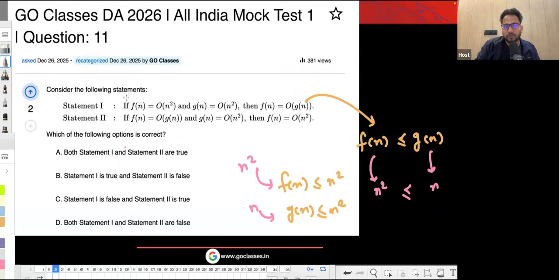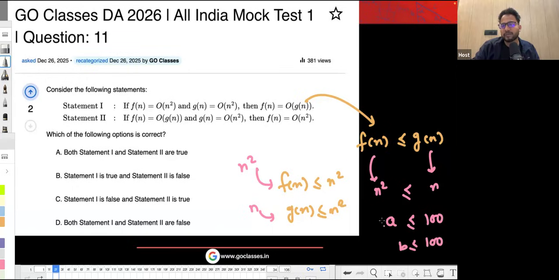So even though this LHS is being satisfied, it doesn't mean that this RHS is also satisfied. So here is a counter example. It is as good as saying that suppose some number a is less than or equal to 100, and b is also less than or equal to 100.